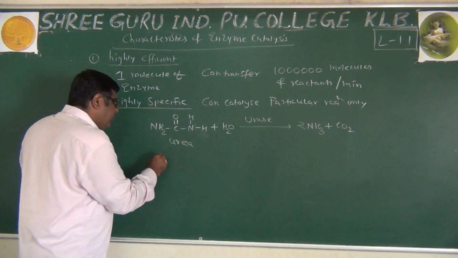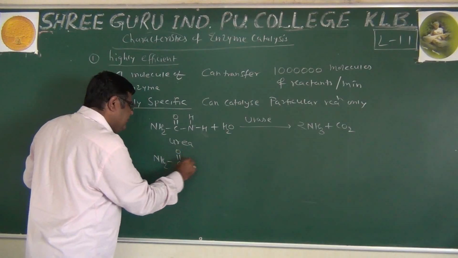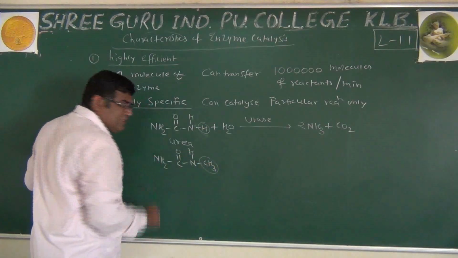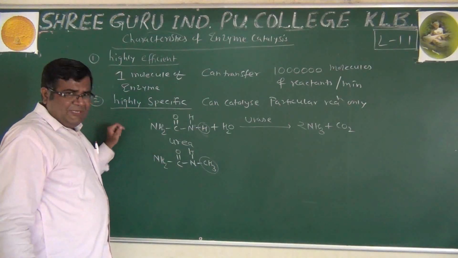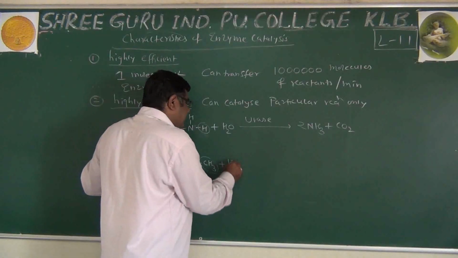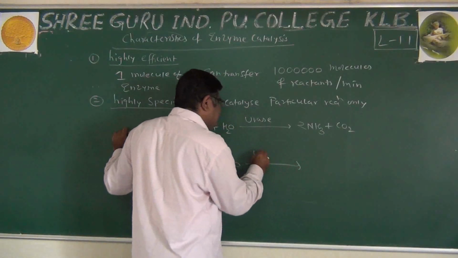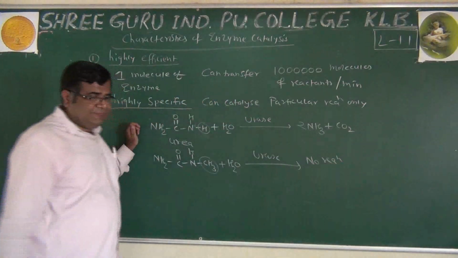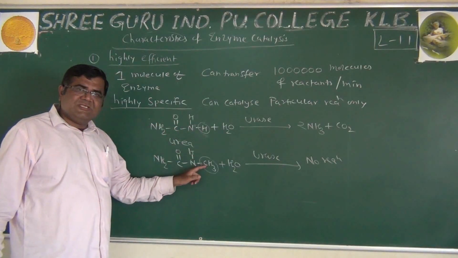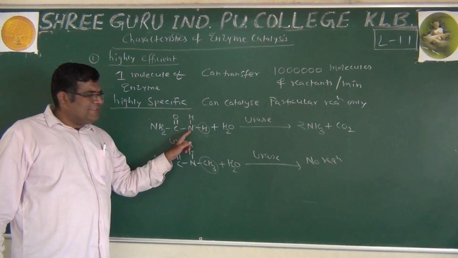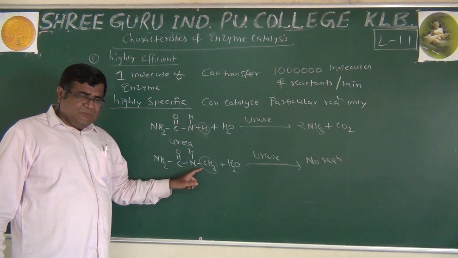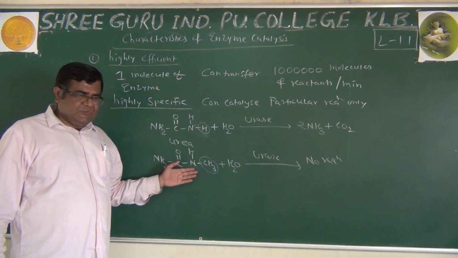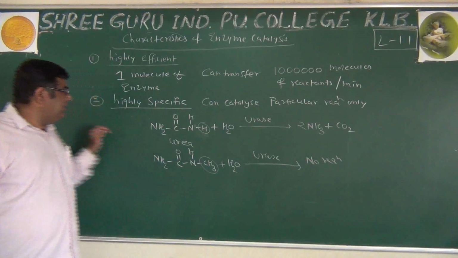But if we have this substance, NH2CONHCH3, where the only difference is that one H has been replaced with CH3. This is also an amide, and that is also an amide. But if we try to hydrolyze this using urease, there is no reaction, because the H is replaced by CH3. So urease can only catalyze this particular reaction, but not this one, even though there is not much difference in the reactant. So they are very specific in their action.